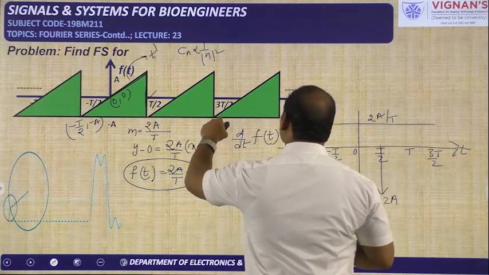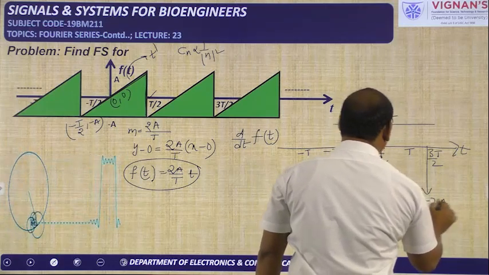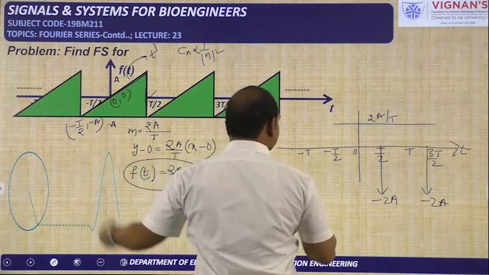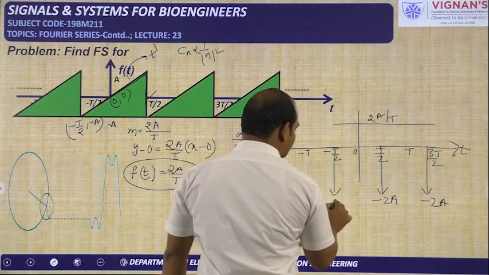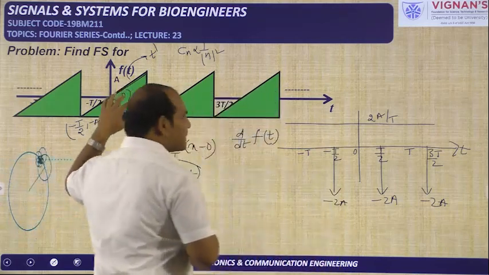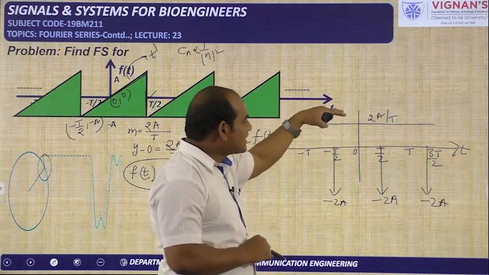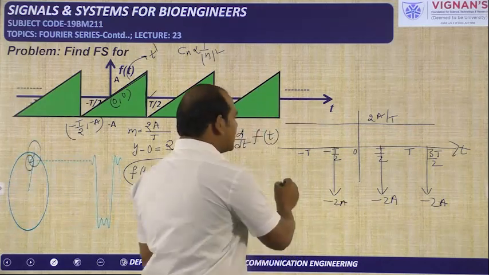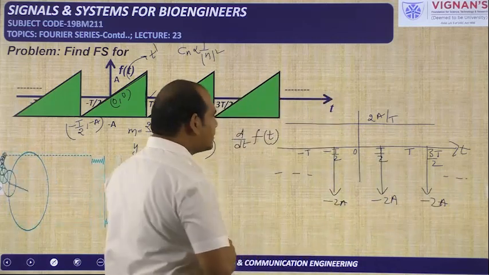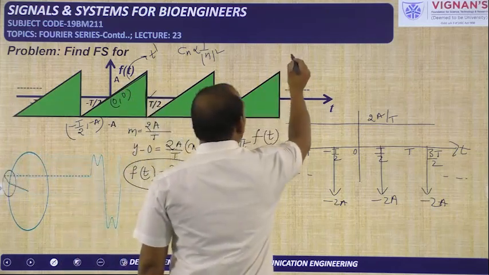But exactly at t equal to 3t by 2, again a discontinuity is there, so you will get one more impulse. And at t equal to minus t by 2 also a discontinuity is there, so because of the differentiation you will get minus 2a here. So in the differentiation of this particular signal, if you observe, you are getting one constant line and several impulses. All these impulses are below the x-axis, shifted to the right side by capital T by 2 in comparison with the standard impulse chain signal.